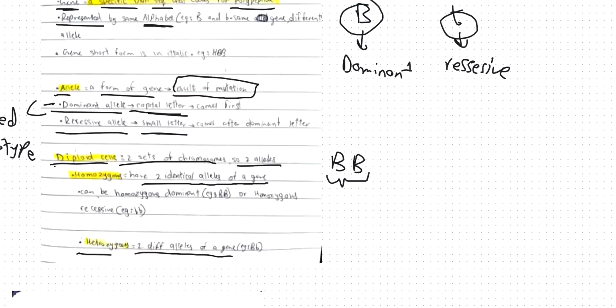For example, I have big B and small b. This is heterozygous because I have dominant as well as recessive. In homozygous, you can only have either completely recessive or completely dominant. In heterozygous, you can have a mixture: one dominant, one recessive.